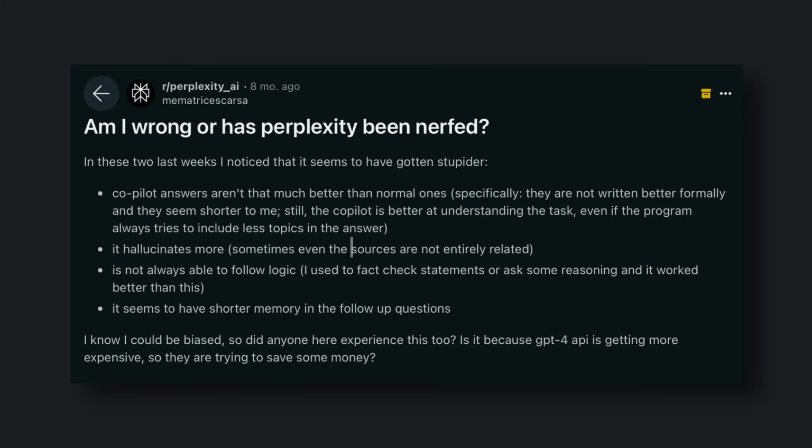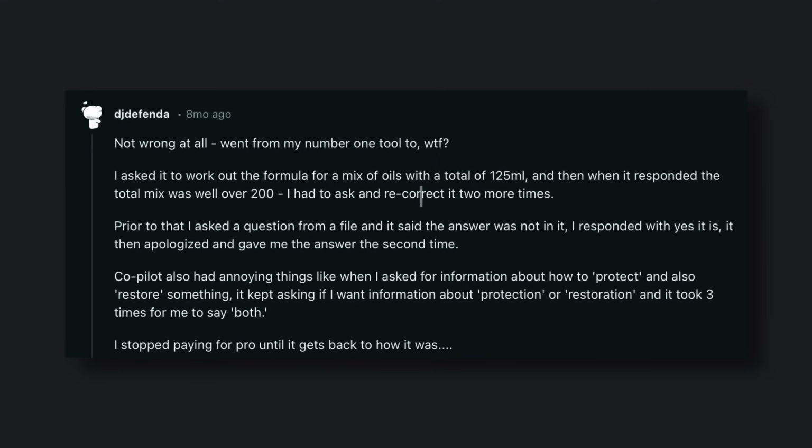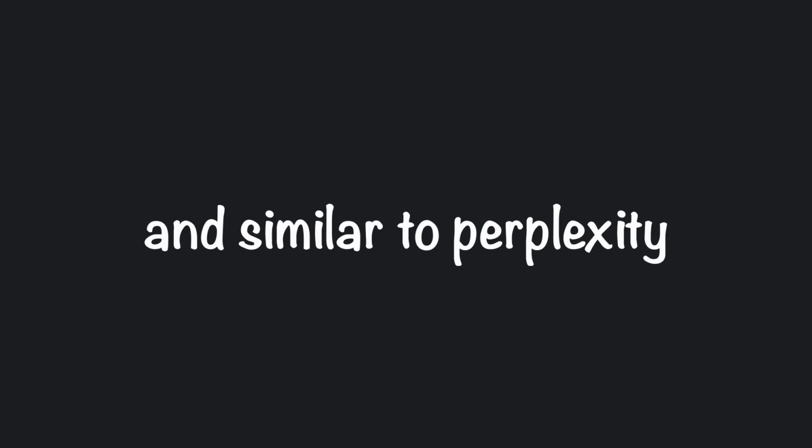Have you ever seen those facts that get shared on social media only to find out they're completely false? You need to be careful when it comes to relying on AI-generated information. To be real, I just think that it's not worth the price. But if I could find something that's open source and similar to Perplexity, maybe I could give it a try. And that's exactly what I did.